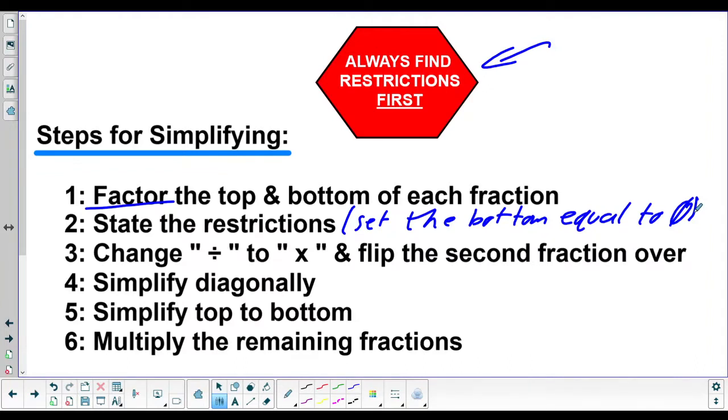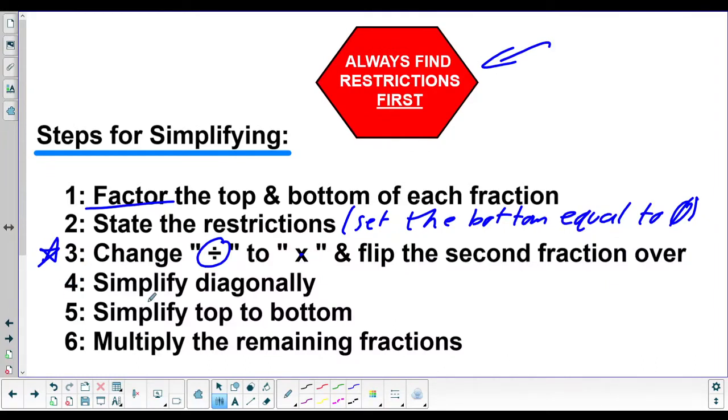Now, step 3 is really only for dividing. We're going to change the division sign to a multiply, and then we're going to flip the second fraction over. If you're doing a multiplying problem, you skip step 3. This one doesn't apply to multiplying. This is only for dividing, right? You can't change a division symbol into a multiply symbol if there is no division symbol, right?